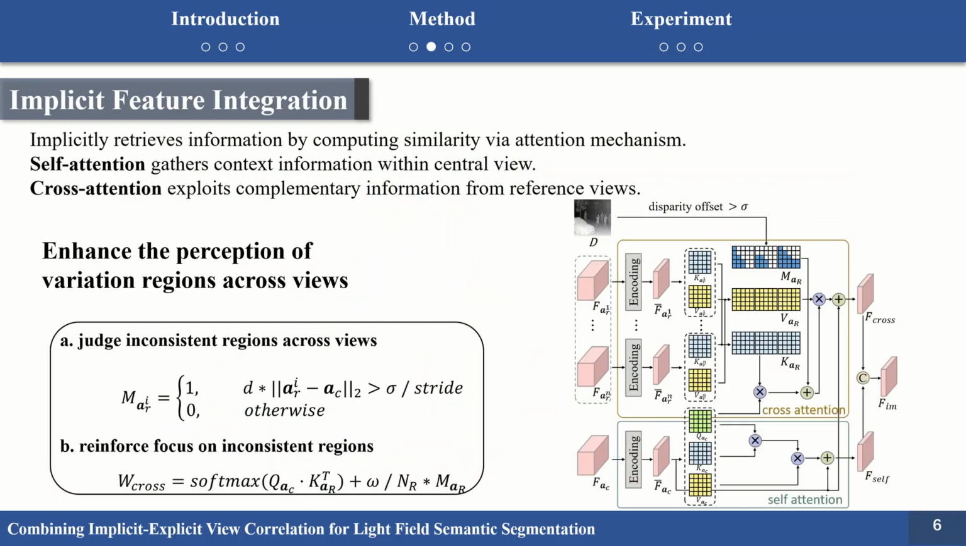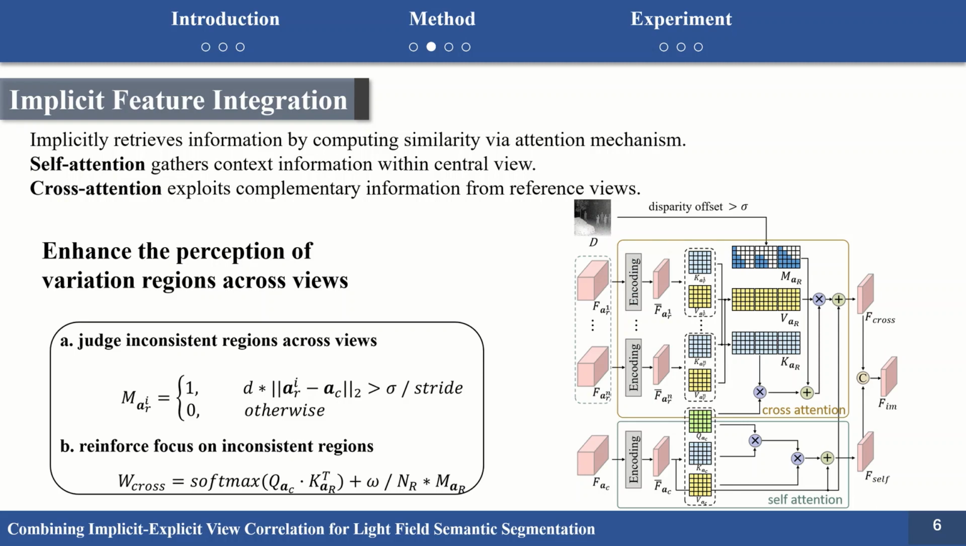Here, we describe the implicit feature integration in detail. Attention mechanism is a valid means to implicitly retrieve information by mapping a query and a set of key-value pairs. In this branch, we incorporate self-attention and cross-attention for implicit feature integration to enhance the representation of the central view. Specifically, self-attention aims to aggregate contexts within the central view, while cross-attention explores complementary information from reference views.